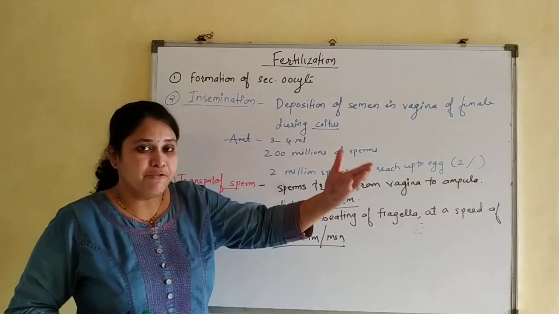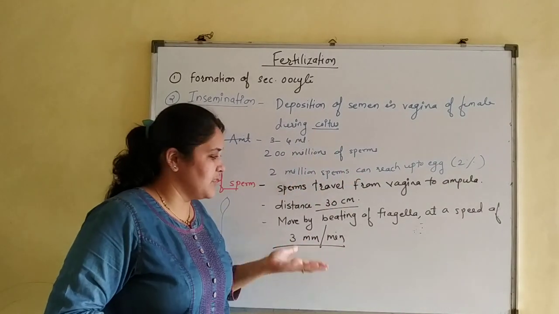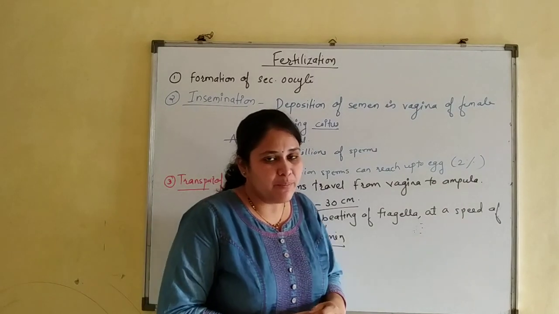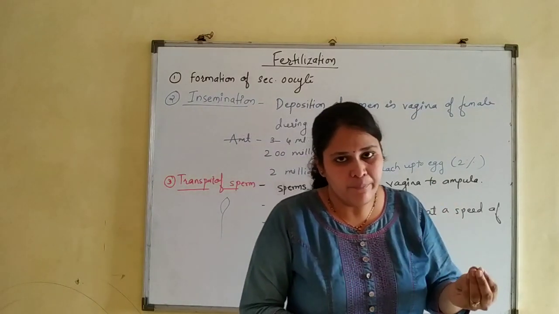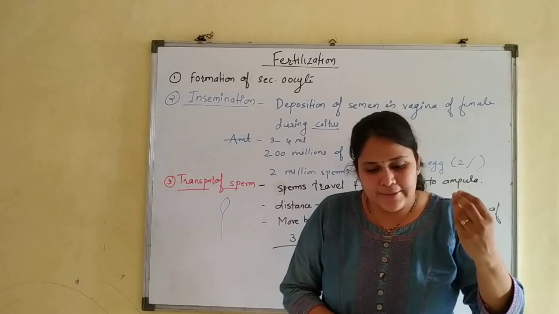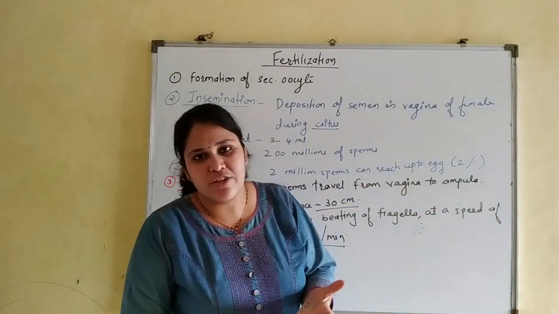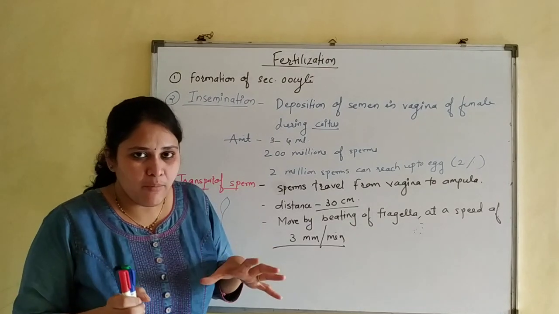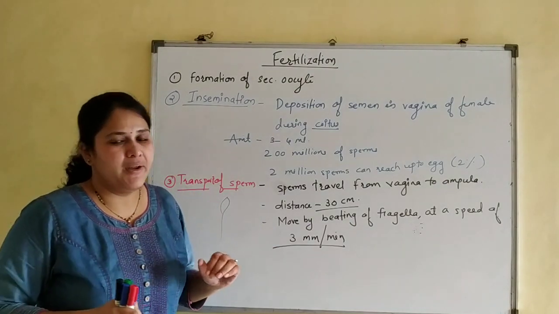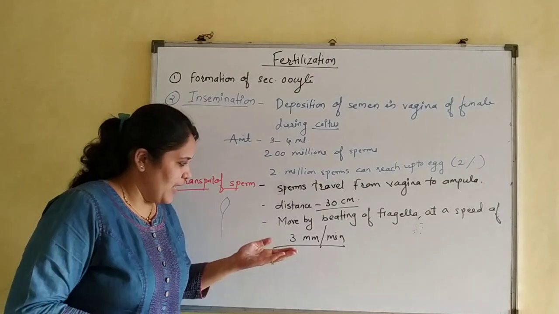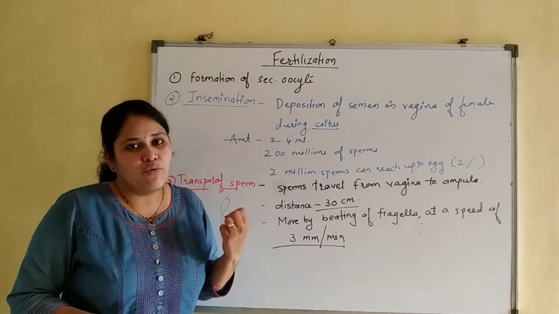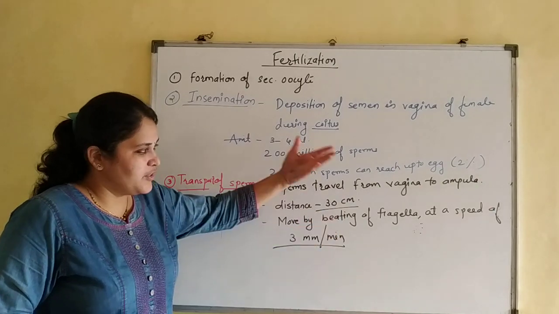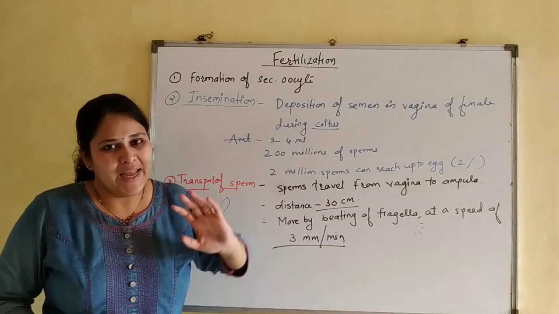Now still they have to travel a distance of 30 centimeters. Prostaglandins present in the cervical plug or fluid, and the different lubricating fluid secreted by the vagina, cause the peristaltic movement, which also helps in the movement of sperm. So in due course, they reach the egg cell.